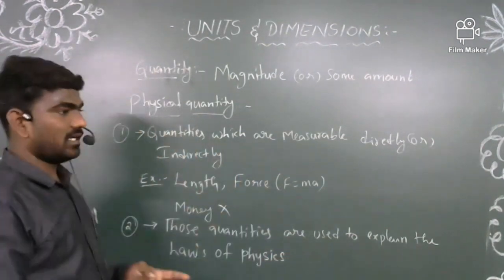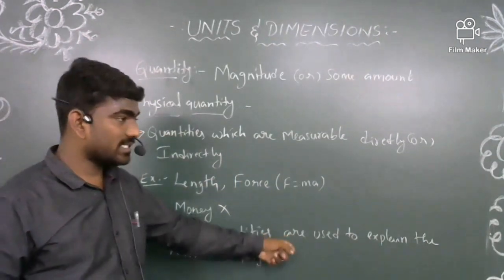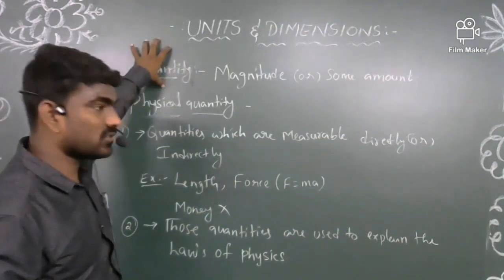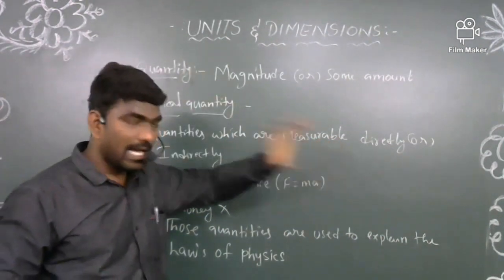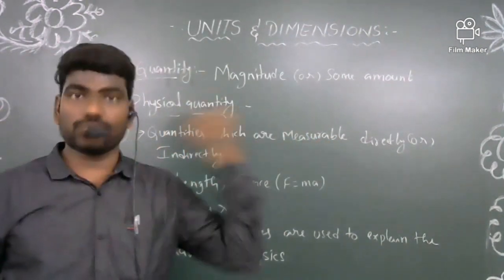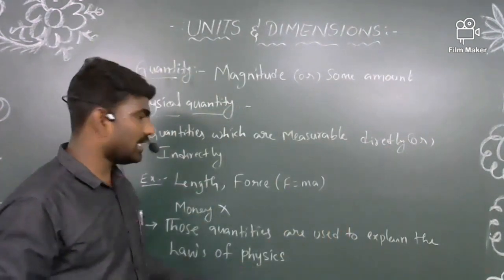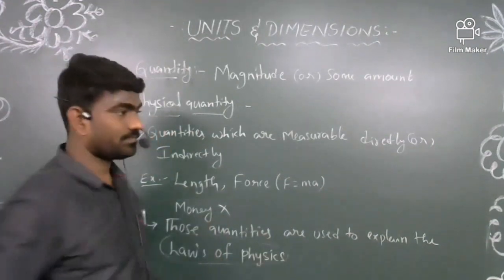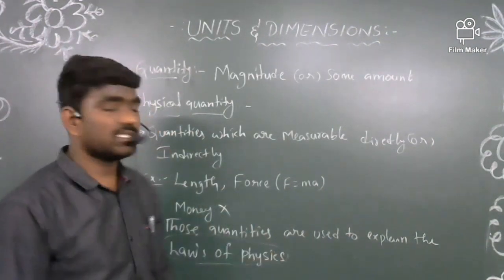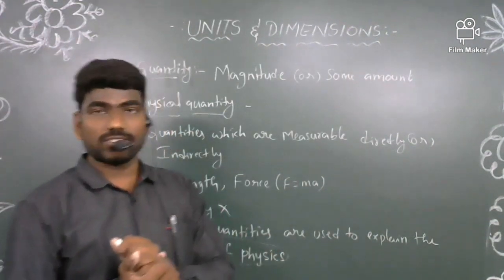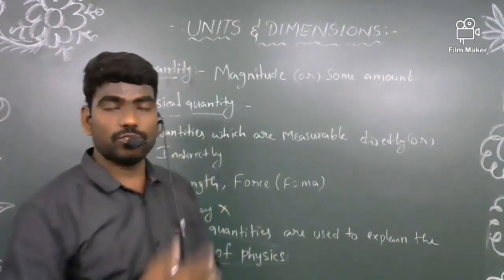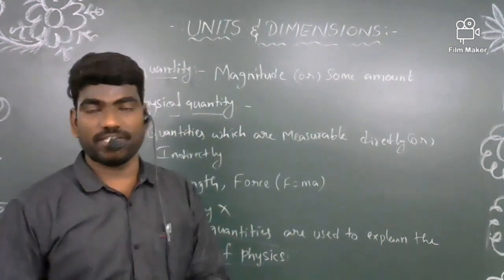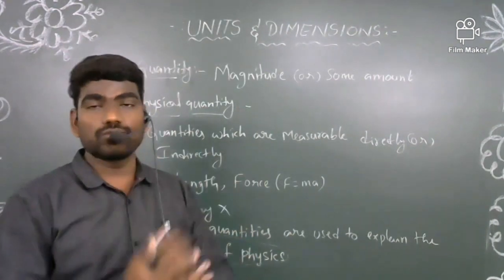Right. This is one of the very important statements you should remember. Whatever quantities we are able to measure, those quantities are also used to explain the laws of physics. Now, what is meant by laws of physics? Laws of physics is nothing but the explanation of the actions going on around us, like the revolution of Earth, the rotation of Earth, how the seasons are changing, how the clouds are forming.